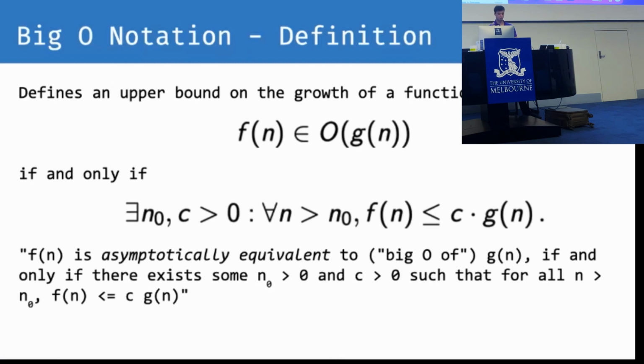So we have a function f of n is in big O of g of n, if and only if there exists n0 and c, both of these greater than 0, such that for all n greater than n0, we have f of n is less than or equal to c of g of n. So that's just a whole bunch of mathematical nonsense. But basically, we have to define n0 and c ourselves so that we're able to define this relation between our two functions f and g.